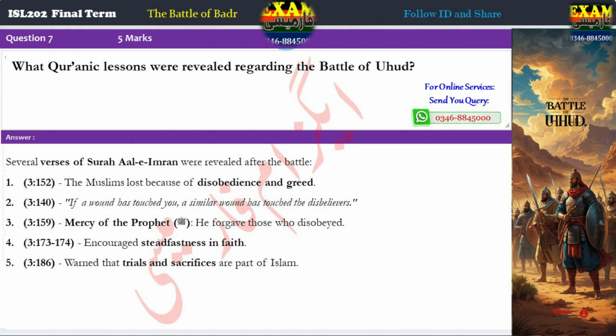Question 7. What Quranic lessons were revealed regarding the Battle of Uhud? Answer. Several verses of Surah Ali Imran were revealed after the battle. 1. 3:152. The Muslims lost because of disobedience and greed. 2. 3:140. If a wound has touched you, a similar wound has touched the disbelievers. 3. 3:159. Mercy of the Prophet, peace be upon him. He forgave those who disobeyed.